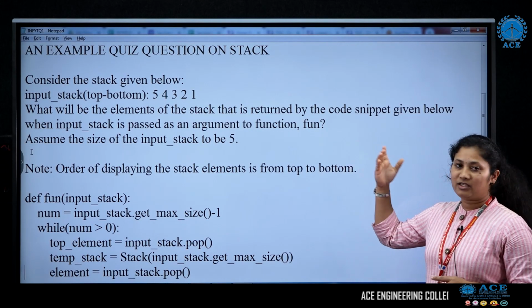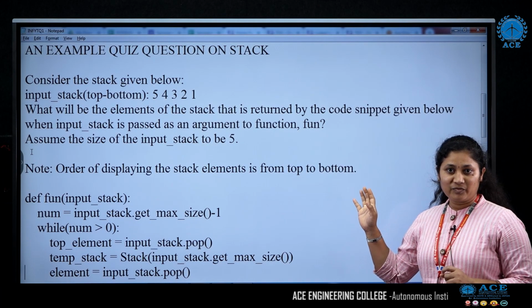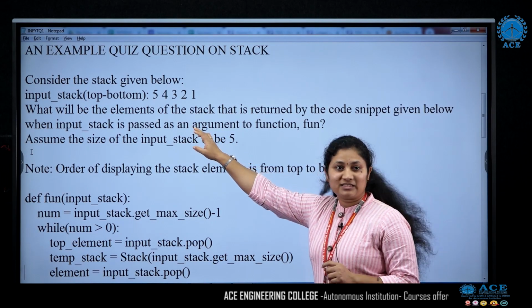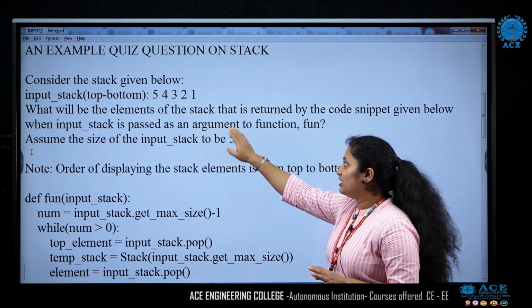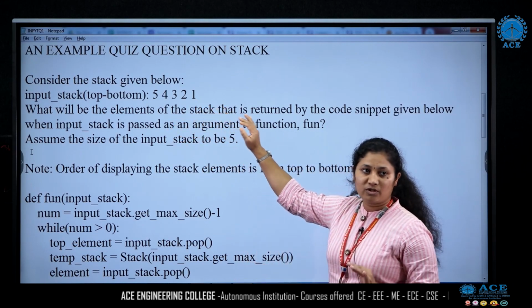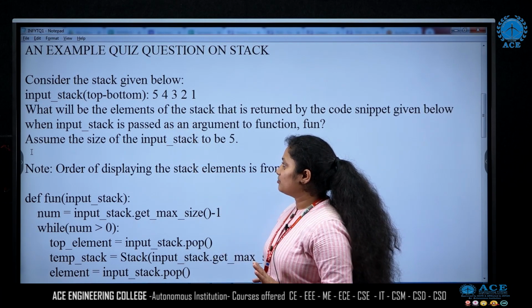So here I have taken one or two examples. The first example is on stack. First let us see what it is. You have been given a stack and the data is already there. It is top to bottom, so we have 5, 4, 3, 2, 1. So 5 integers in the stack.